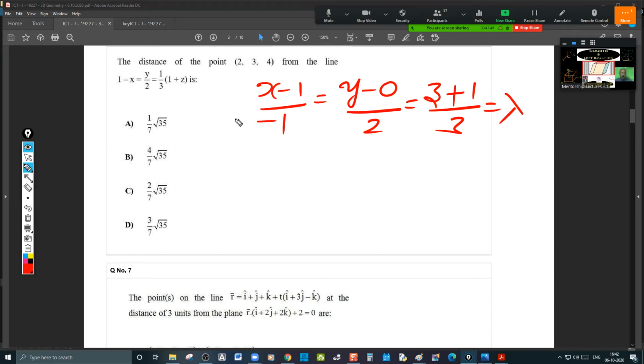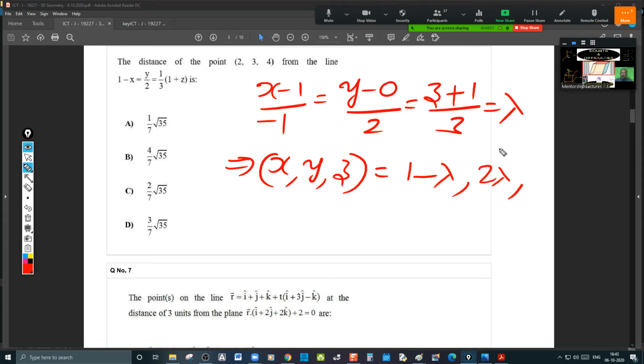Okay. Now, what is the point here on this line? X, Y, Z is equal to 1 minus lambda, 2 lambda, and 3 lambda minus 1. This is the point on this line. It represents every point and any point on the line. Now, the point is given. You have to find out the perpendicular distance from that point to this line.